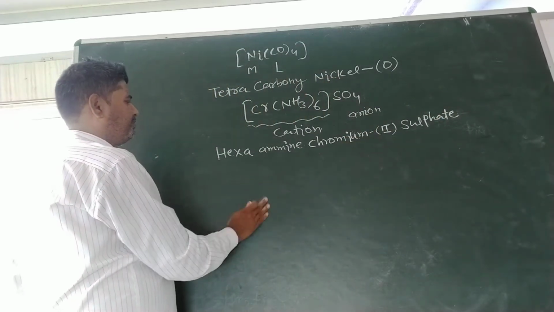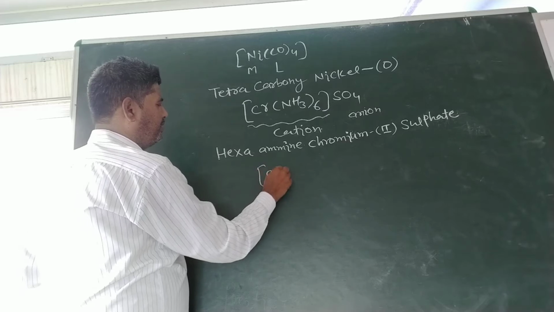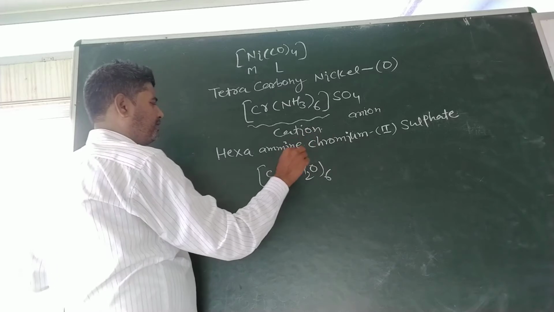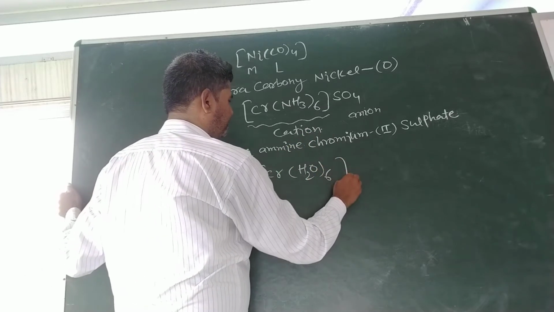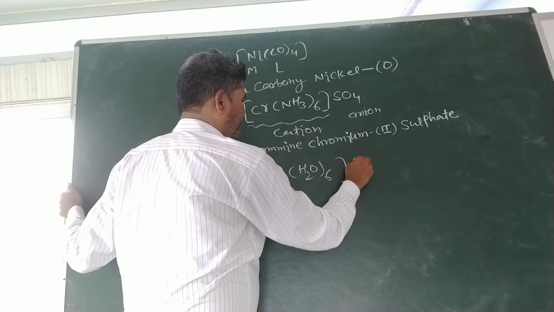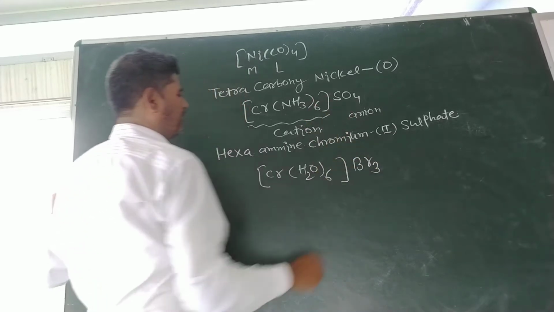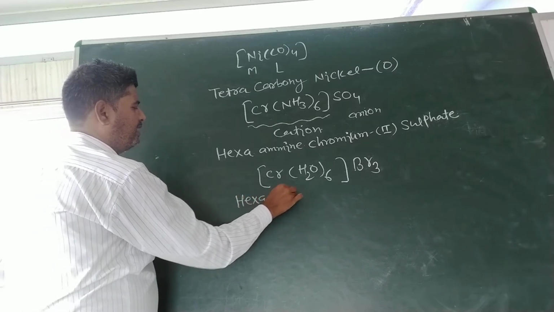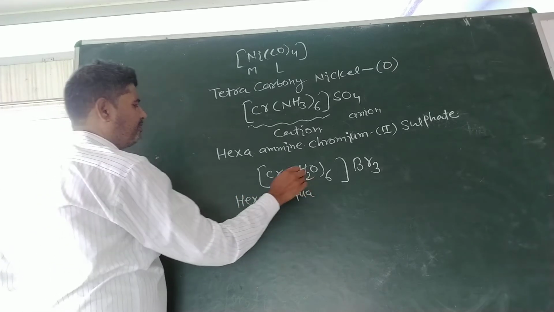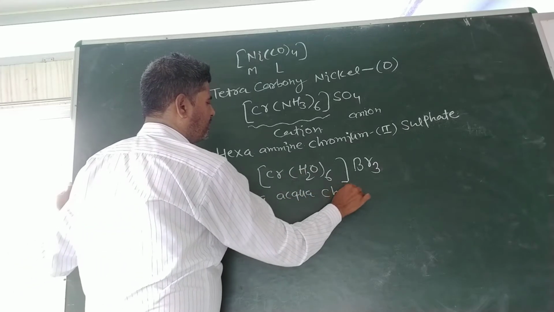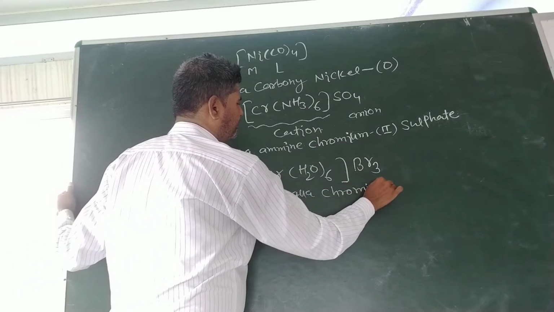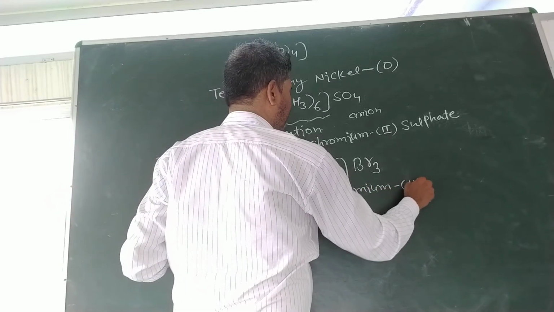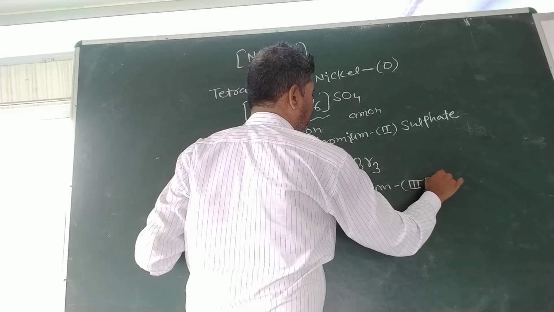And next, [Cr(H2O)6]Br3. Hexaaquachromium, oxidation state third, bromide.